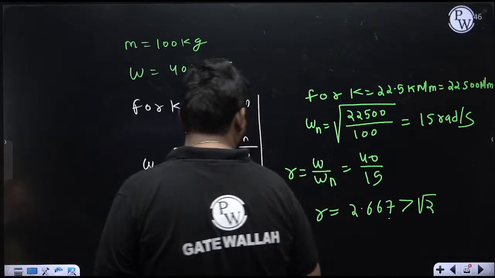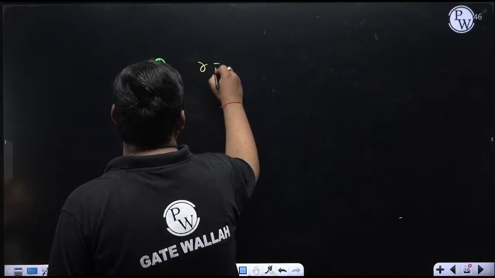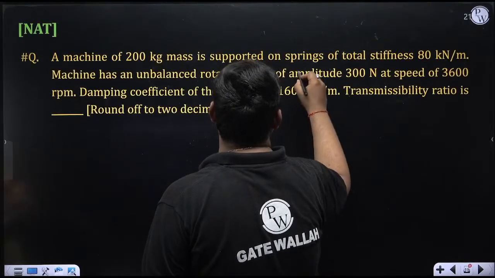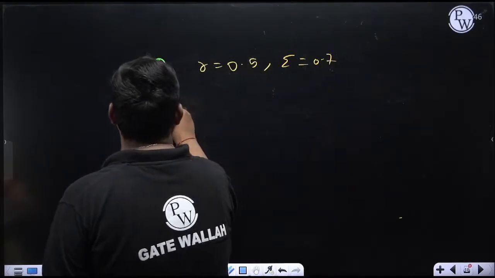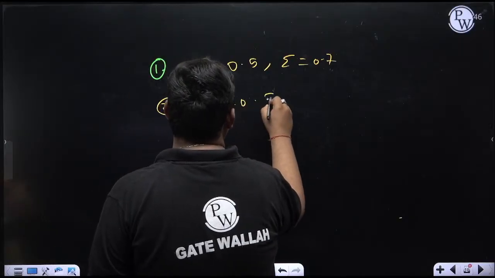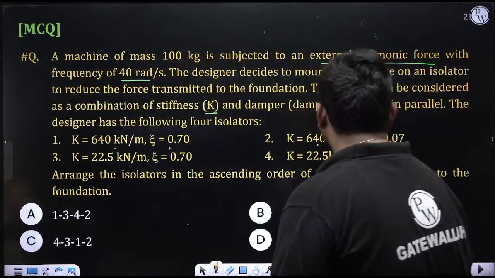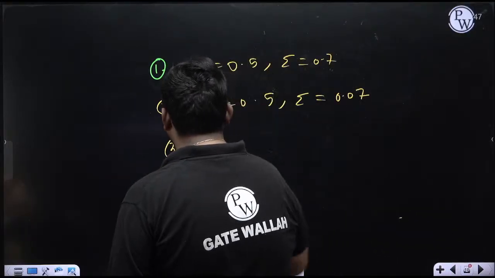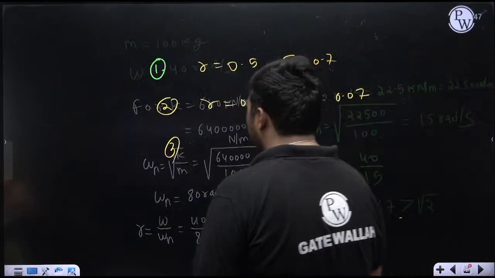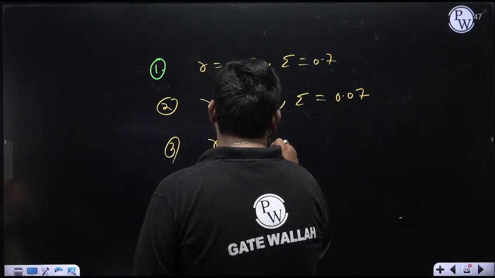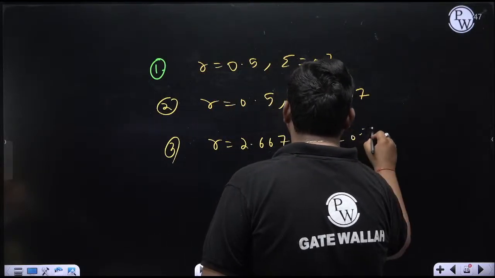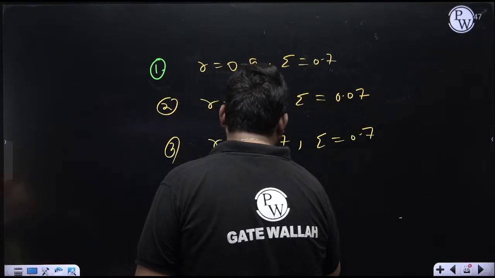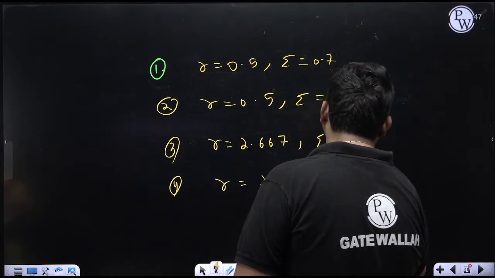So see, for isolator 1, r is 0.5, which is less than root 2, and zeta is 0.7. For isolator 2, again r is 0.5, but now we are decreasing the zeta. Zeta is 0.07. Now, for isolator 3, the value of r is 2.667, which is more than root 2, and zeta is 0.7. And for isolator 4, again r is 2.667, which is more than root 2, and zeta is 0.07.